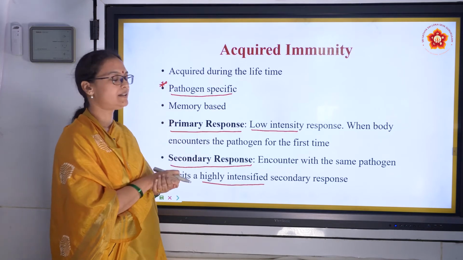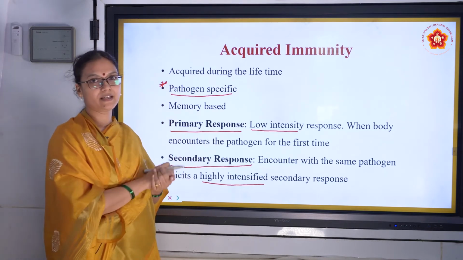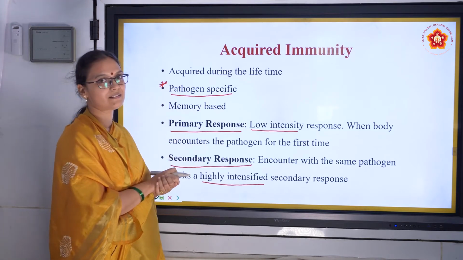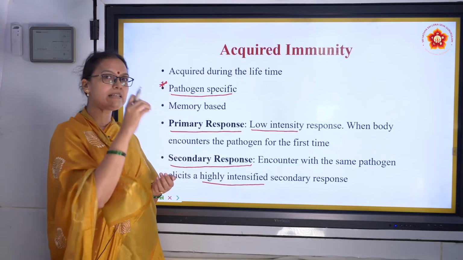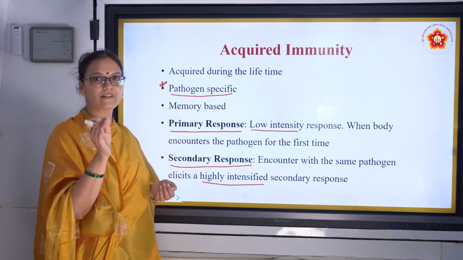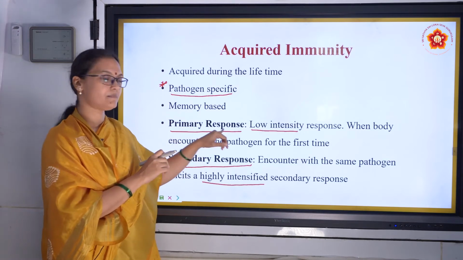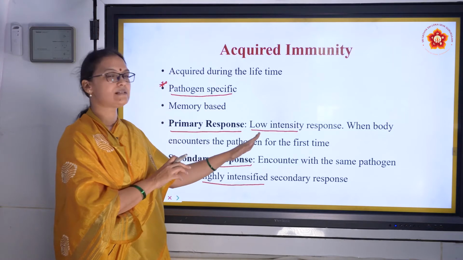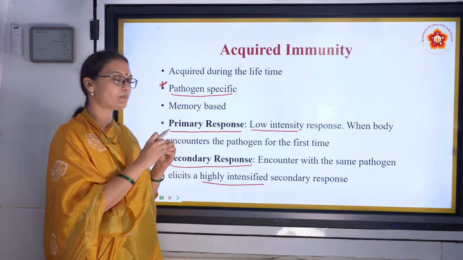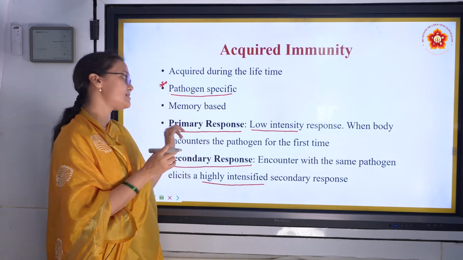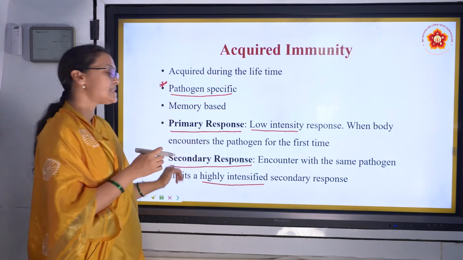If our country is suddenly attacked by a neighboring country, what happens? Our country is not ready for the attack. So what does it do? With the little soldiers it has in the border and with the little equipment, it fights back. So that is the primary response. It's not ready for the attack, right? With low intensity, with few soldiers and little equipment, it is fighting. Our body is also fighting the same way. That is primary response. Next is secondary response.